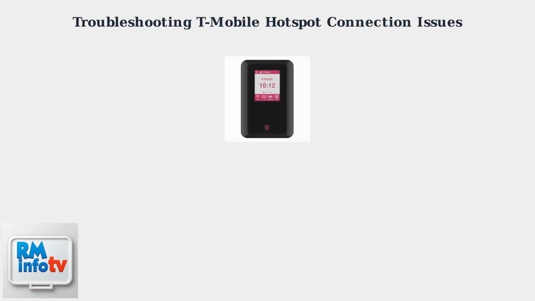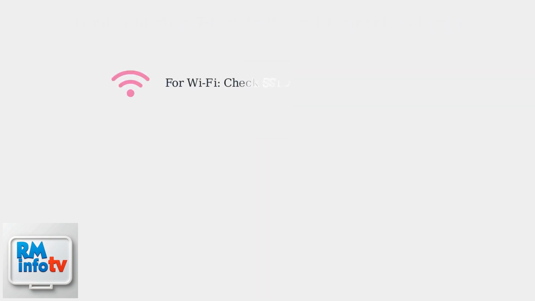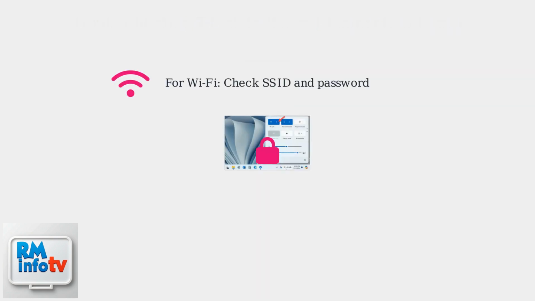Experiencing issues connecting your T-Mobile hotspot to your laptop? First, ensure your hotspot is powered on and has a strong signal, ideally 3 to 5 bars. Determine if you're using Wi-Fi or USB. For Wi-Fi, double-check the network name and password.